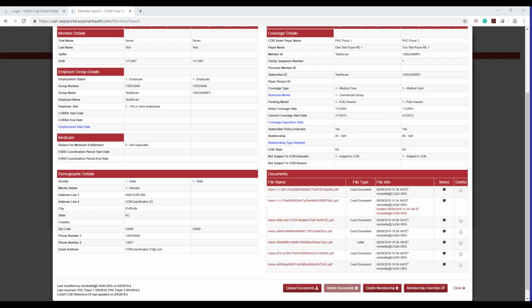So it says, will we use these documents when they're reporting overlaps to make a determination of primacy? The purpose of the documents is not for us to make a determination of primacy. If you've uploaded a document, usually if we have not already made a determination of primacy and it's saying that primacy is undetermined, you can go ahead and send us an inquiry and say, look, I uploaded this document to assert primacy, and then we can go ahead and review it. But if you just upload a document, the way to do that is to reach out to the payer contact at the other payer and say, hey, can you look at this record?